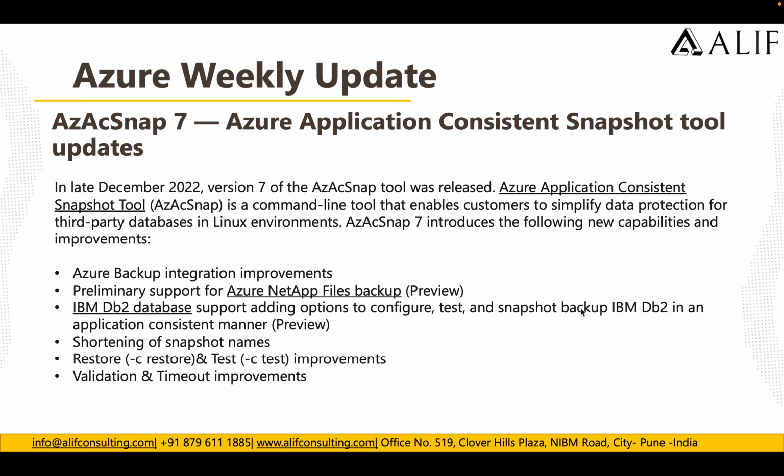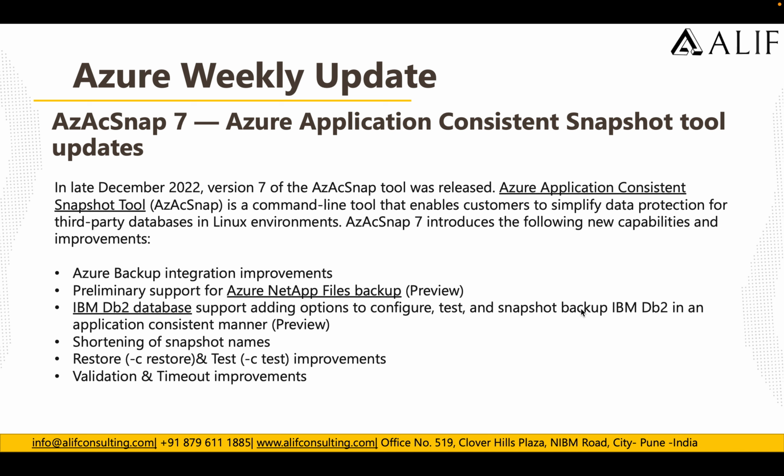AzAcSnap 7 introduced the following capabilities with these new changes: Azure Backup integration improvement, preliminary support for Azure NetApp Files backup, currently in preview, IBM Db2 database support, adding the option to configure, test, and snapshot the backups of IBM Db2 in an application consistent manner, currently in preview, shortening of the snapshot name, restore and test improvements, validation, and timeout improvement.